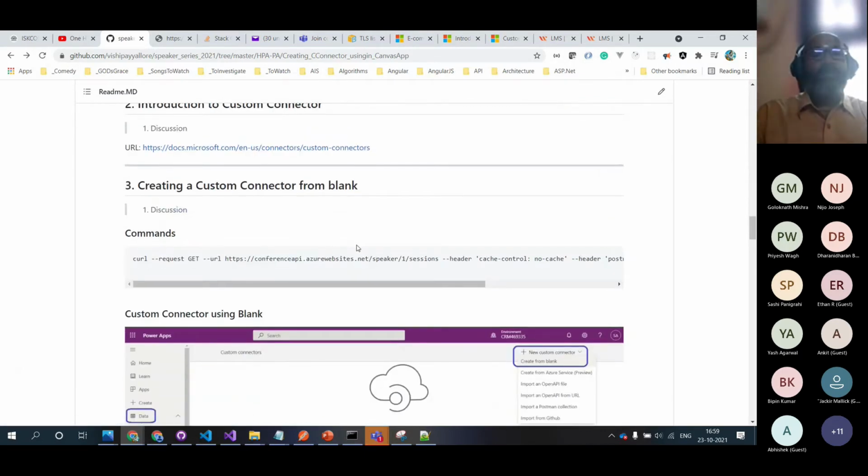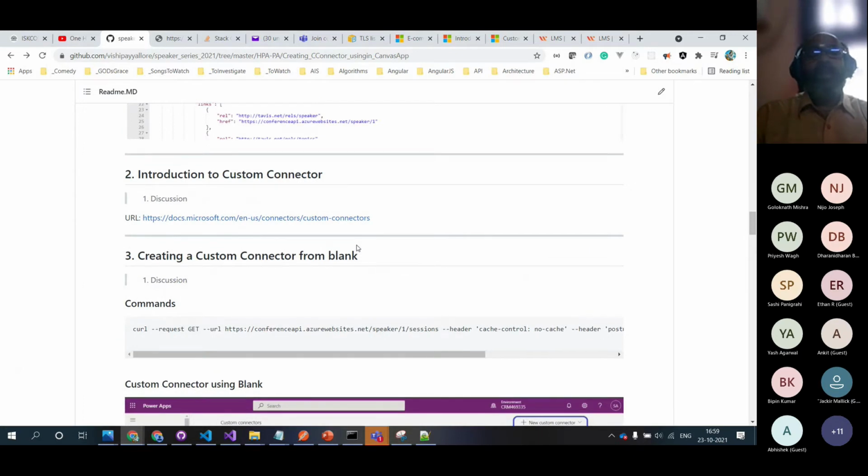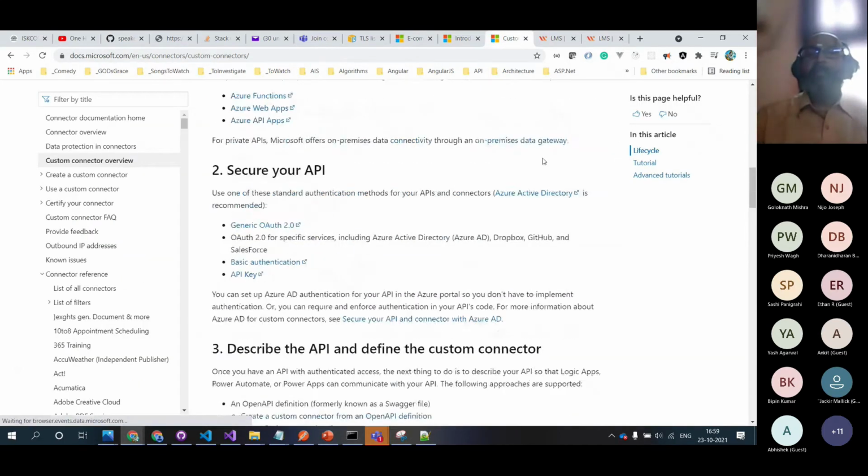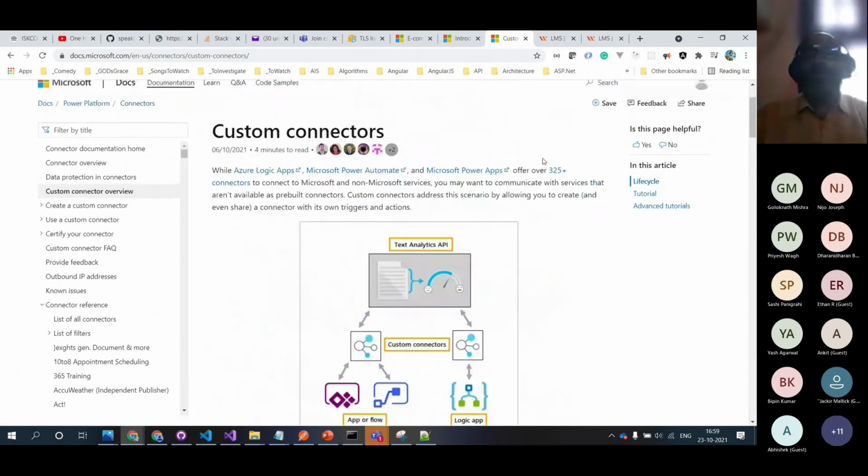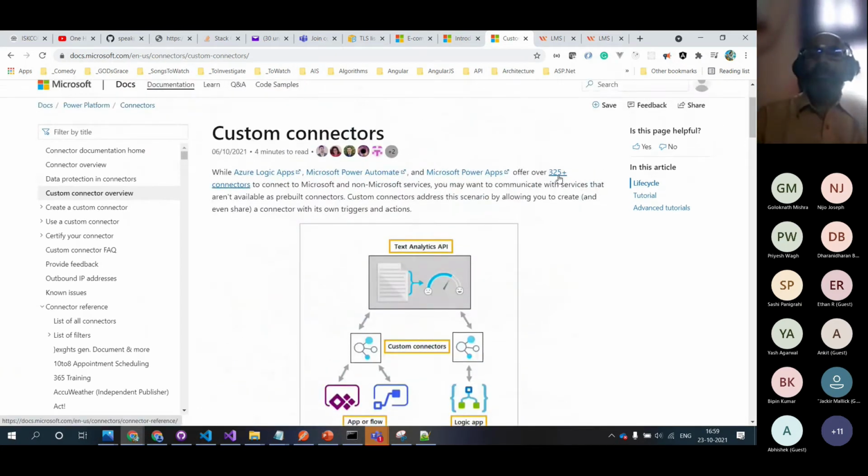So now what we will do is we will understand why we need to create our own custom connector. There are hundreds of connectors already there. When I was reading, it said 200 plus, then 270, now it is 325 plus. Next week it could be 350. We don't know. Every now and then people are adding more and more connectors.